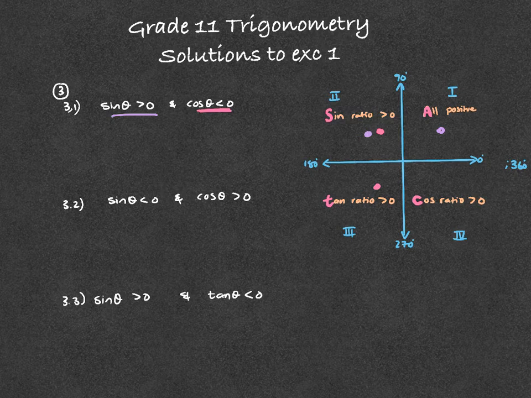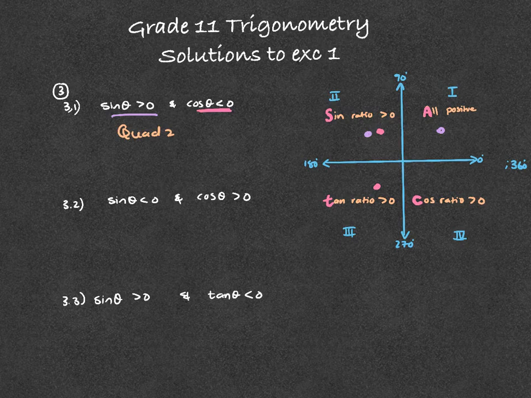So in which ones do you have a purple and a pink dot? Okay, because that would mean where is sine positive and where is cos negative, and that would be in quadrant 2. Right, so that would be quadrant 2. There's two of those. Both colors are there.